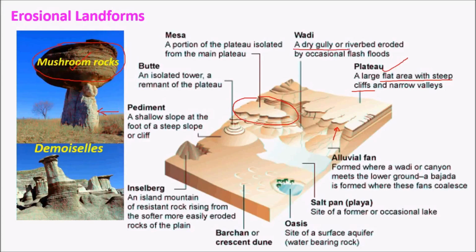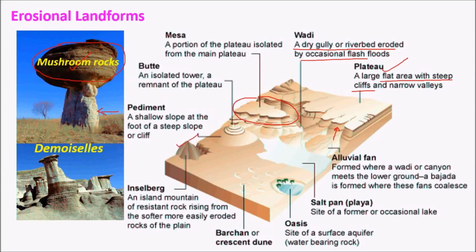And wadis are simply dry gullies or river beds eroded by occasional flash floods. That is, a river-like gully structure which is formed at the base due to a huge amount of rain, which carries out erosional processes along the valley floor, is called a wadi. And a butte is a much smaller version of a mesa, which gives rise to a dome-like structure.